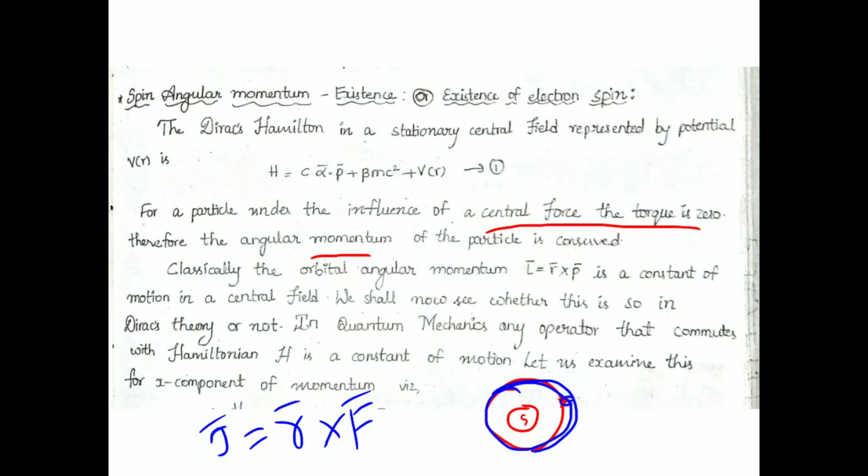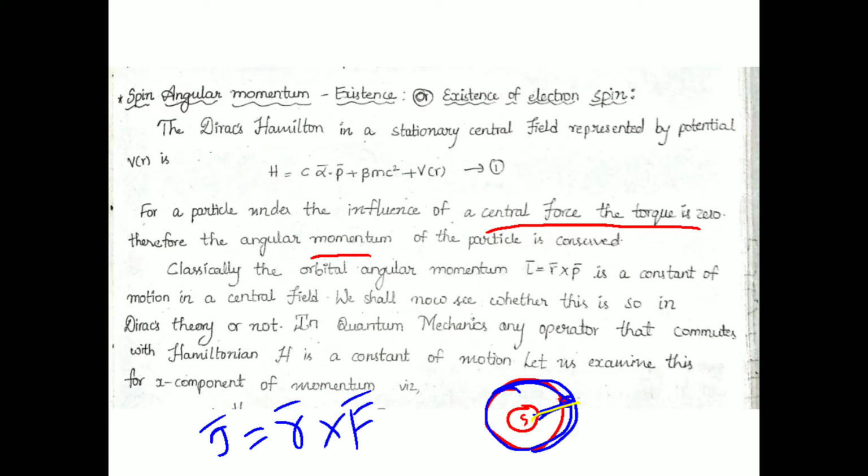If the planet is here, this is the position vector, the direction which connects the sun and the planet. Next, this is the direction of force. The direction of force is radially outwards or radially inwards. The central forces act radially outwards or inwards.